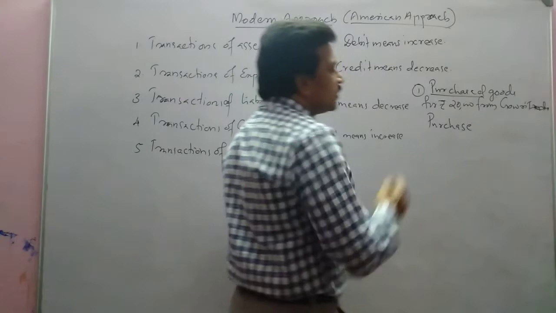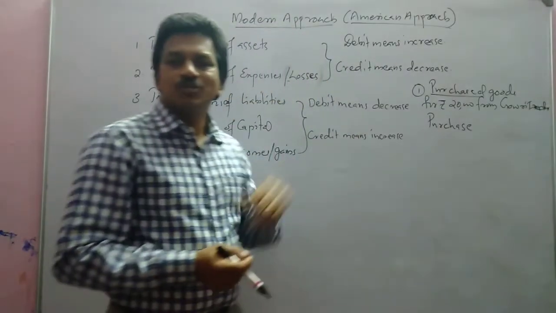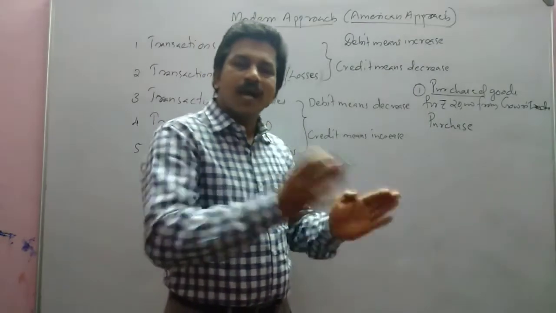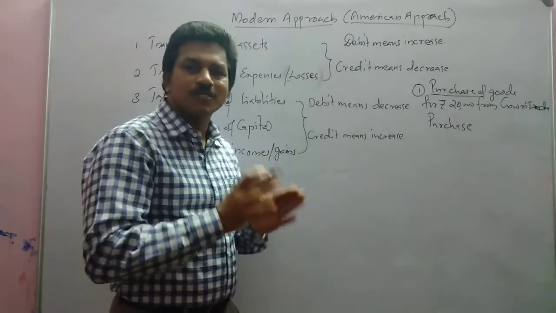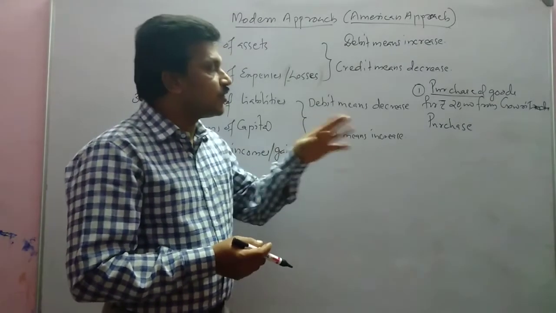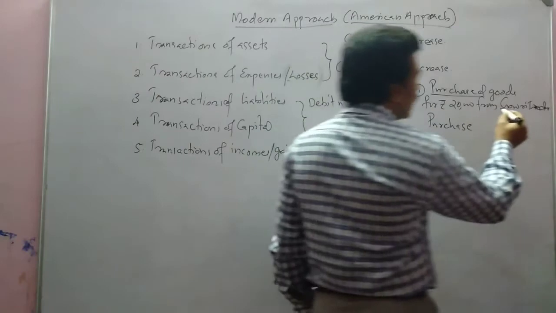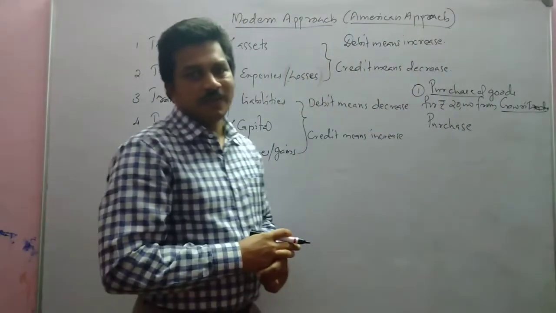Another aspect: for rupees 20,000 from Gauri Traders. Is this a cash transaction or a credit transaction? This is a credit transaction because the name of the seller is given.